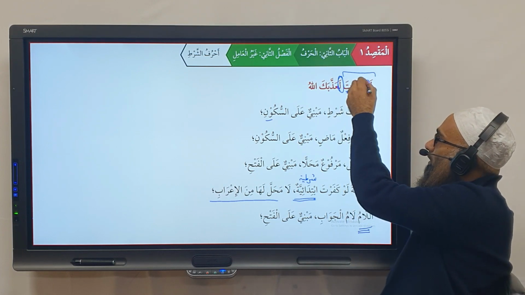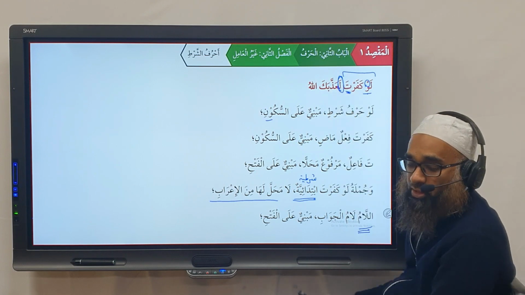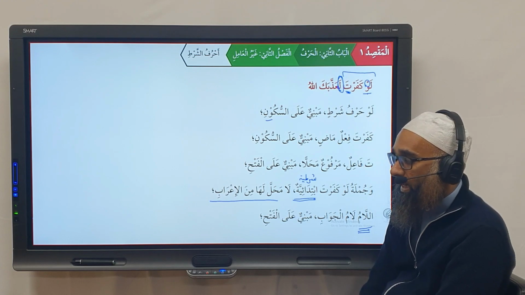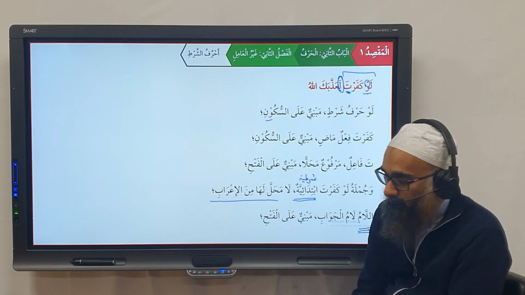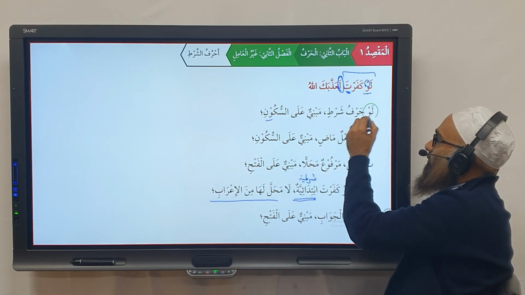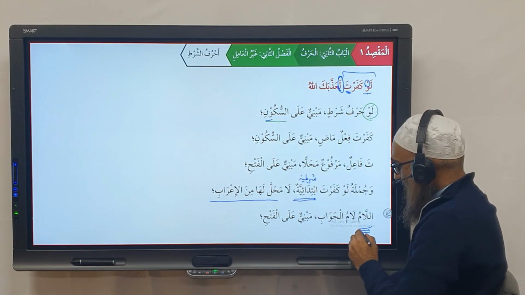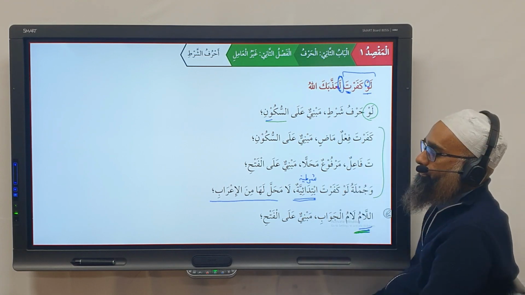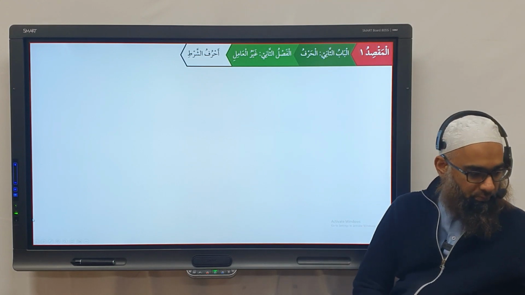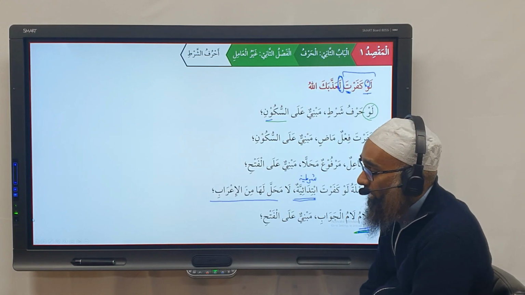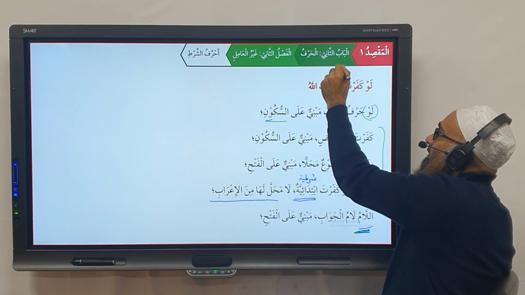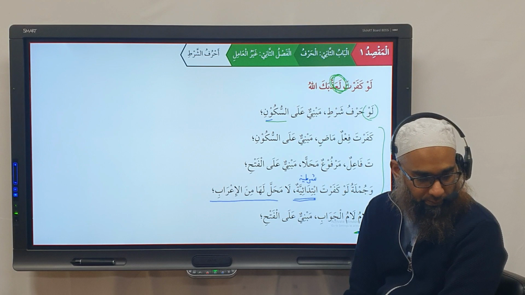So when you have law, usually we have when you have any of the shart ghayr amil, usually you have a lamul jawab before the jawab. Understood? So the main things, the new things in here, just law, is harfu shart, mabni al-sukun, and then you have lam is lamul jawab, and all of this we've done previously. Everybody following? You can't call this lamul ibtida. This is lamul jawab. This lam here is not lamul ibtida. That's lamul jawab. You can't call it lamul ibtida. Okay?